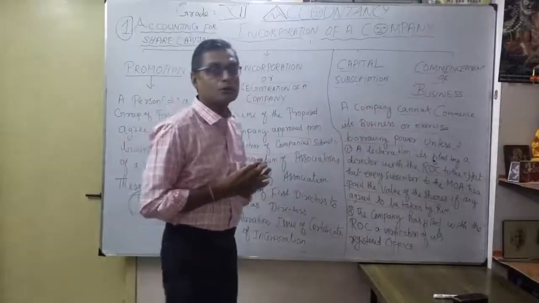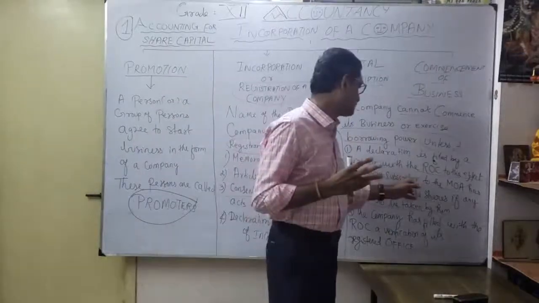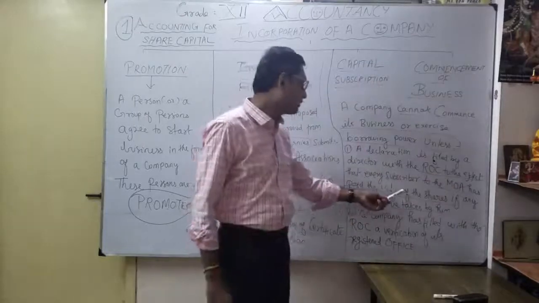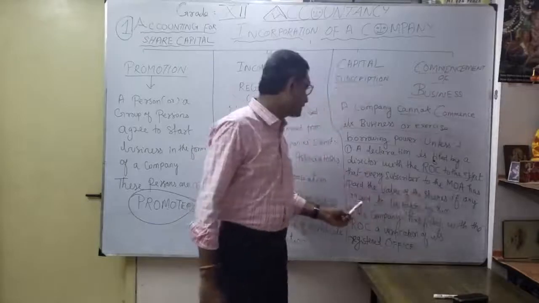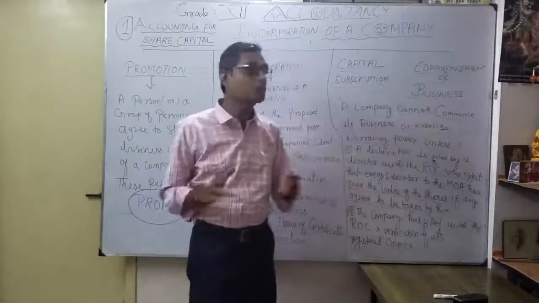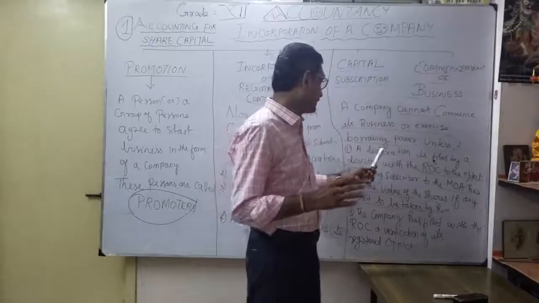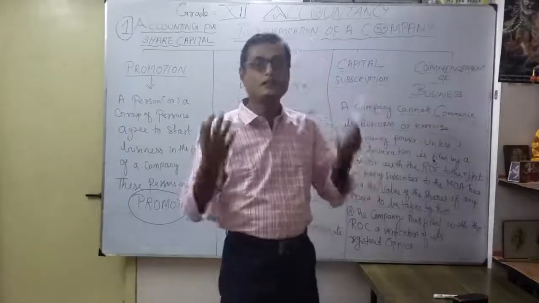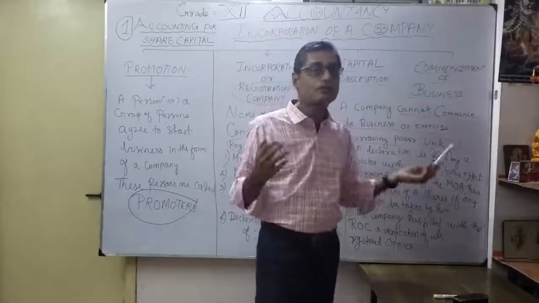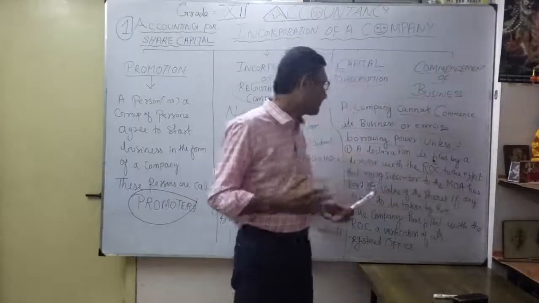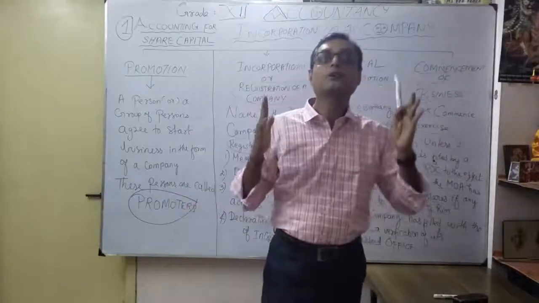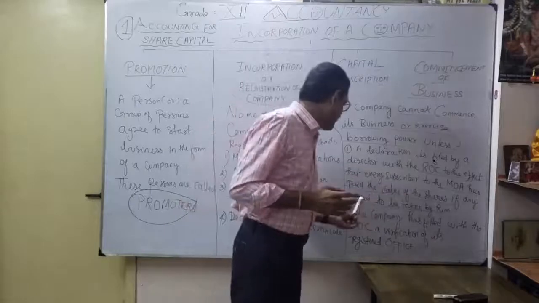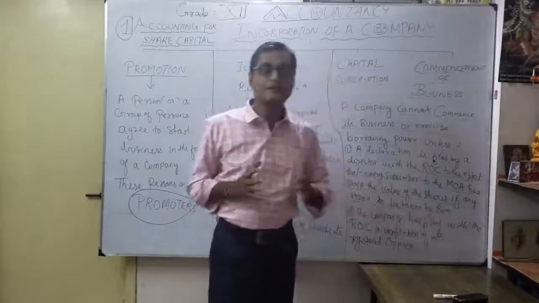A person who is ready to get the share, that's what every subscriber to the memorandum of association has paid, the value of the share if any agreed to be taken by him. That is a very, very important point. That's why I repeat once again. A declaration is filed by a director. So the director gives the declaration to whom? The ROC, registrar of companies, to the effect that every subscriber to the memorandum of association has paid the value of the share if any agreed to be taken by him. That is a very, very important point.